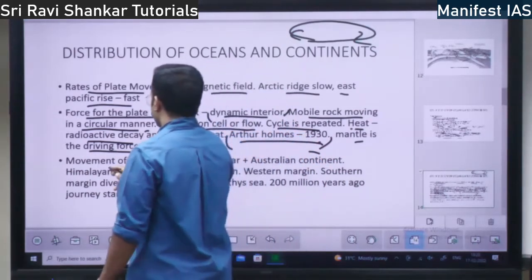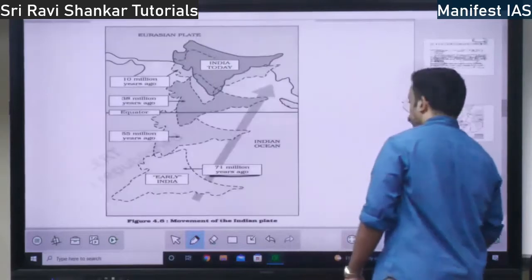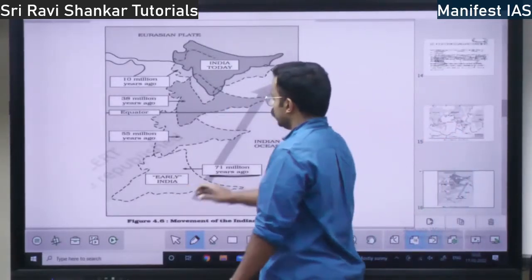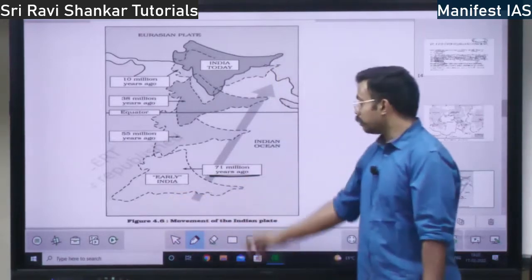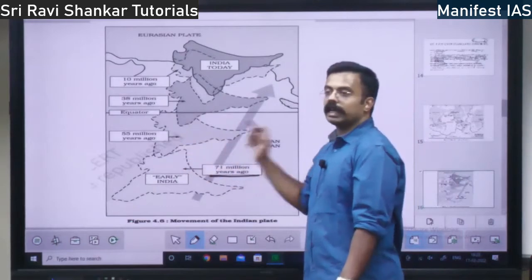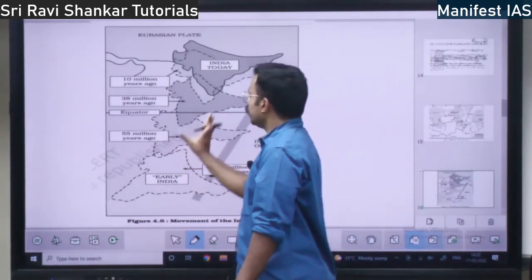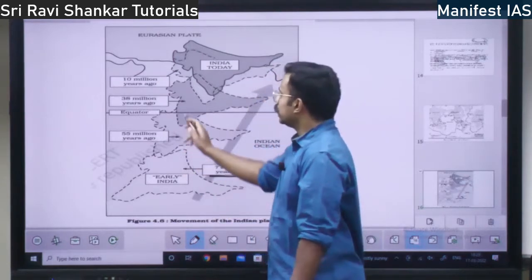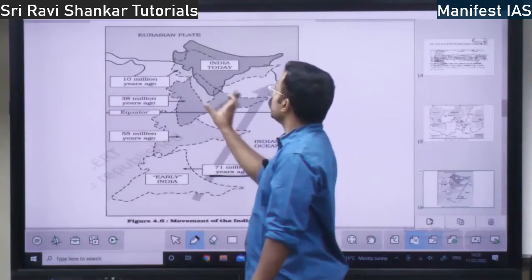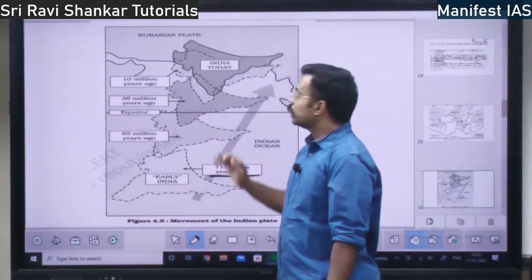Then the movement of the Indian plate. How did the Indian plate move? First I will show you the diagram. Earlier the Indian plate, this is the equator, was below the equator 71 million years ago. Later, can you see the shape of India here? The Indian plate 55 million years ago moved a little up. Later, 38 million years ago, it moved still further. 10 million years ago, it came to the position where it is now, right?